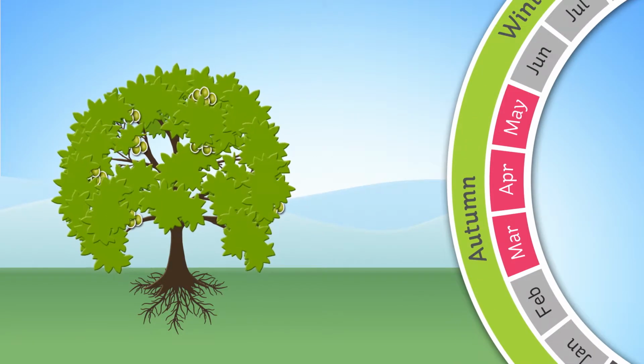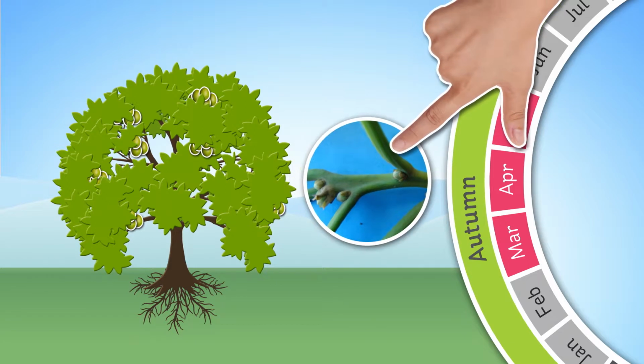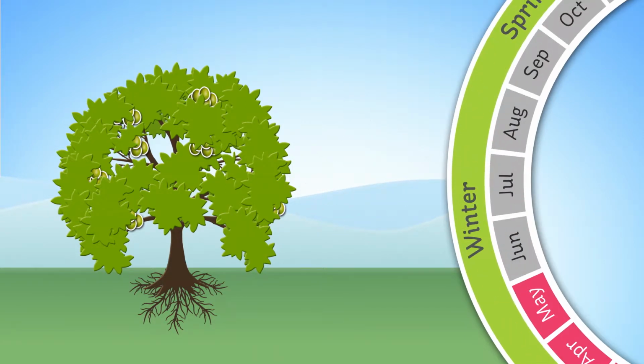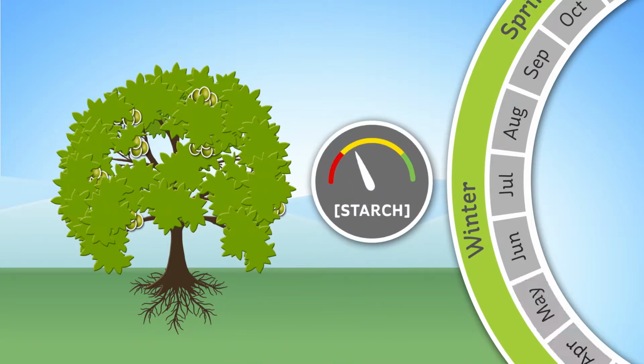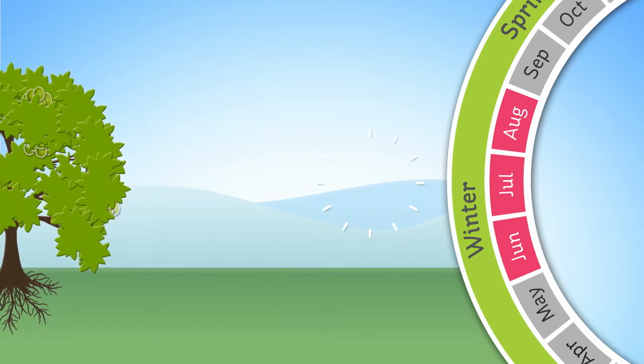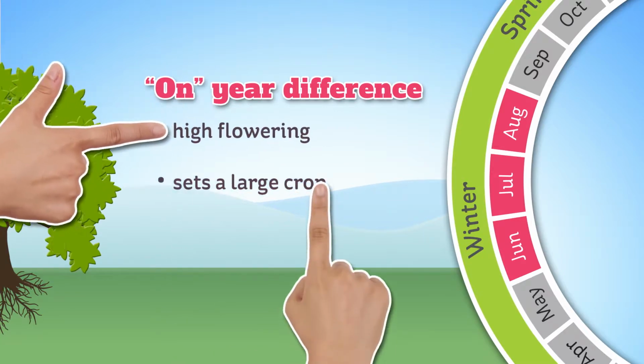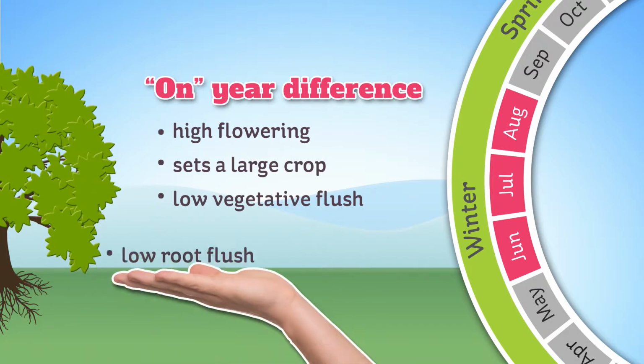The large amount of spring vegetative growth leads to an increased amount of floral buds being initiated in autumn. Due to the smaller crop, tree reserves do not deplete as quickly, and the extra vegetative growth leads to greater resource accumulation through winter. Going into an on-flowering year, a tree will often have a small crop from the previous spring, heavy flowering, low vegetative flush, and low root flush.